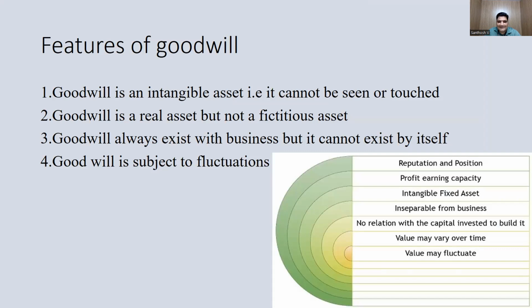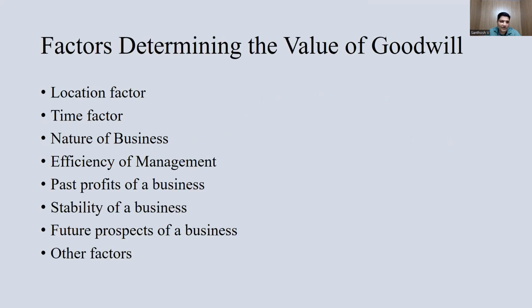Goodwill is an intangible asset. It cannot be seen or touched. Goodwill is a real asset, but not a fictitious asset. As all of you know, it is a real asset, but it's not a fictitious asset. It is a profit earning capacity inseparable from the business, with no relation to the capital built. The value may vary over time. Goodwill is subject to fluctuations from year to year, based on the profit, so the company's goodwill keeps on increasing or reducing.